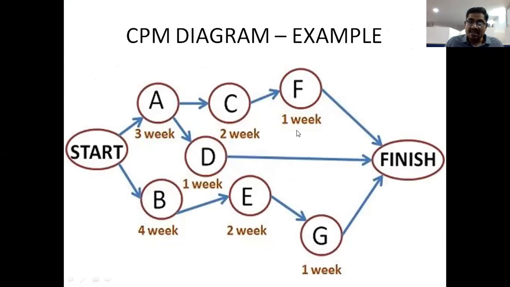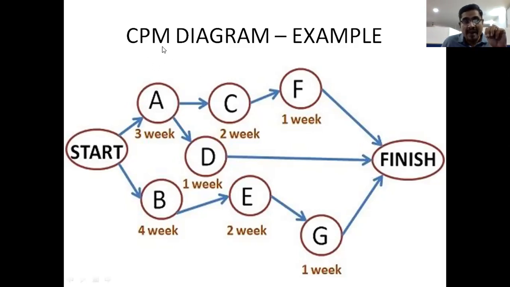But in PERT, this 1 week is calculated by using these three timings: optimistic time, normal time, and pessimistic time, combined with the formula. In the case of CPM, the project manager and the team members will plan and estimate 1 week for F activity.